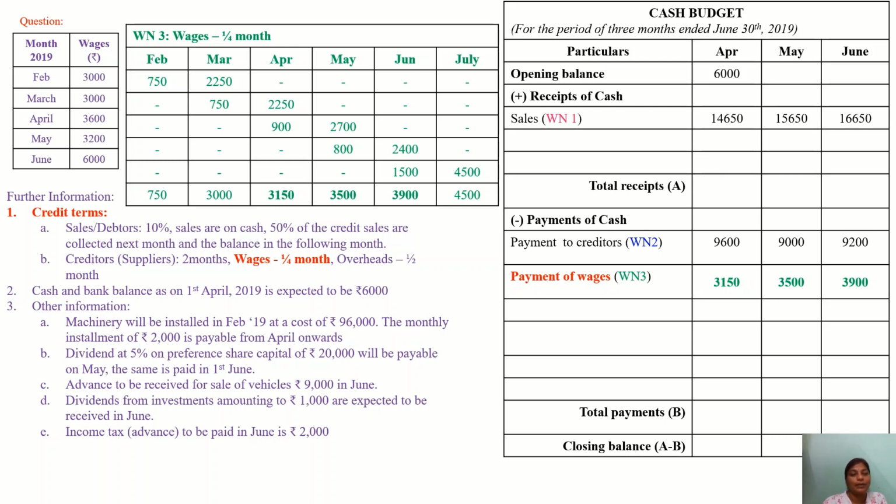In March we are paying 3000, in April we are paying 3150, May we are paying 3500, June we are paying 3900, and July we are paying 4500. We are considering April, May, June, so we are taking only these values. We are writing in the payment of cash because it is outflow.